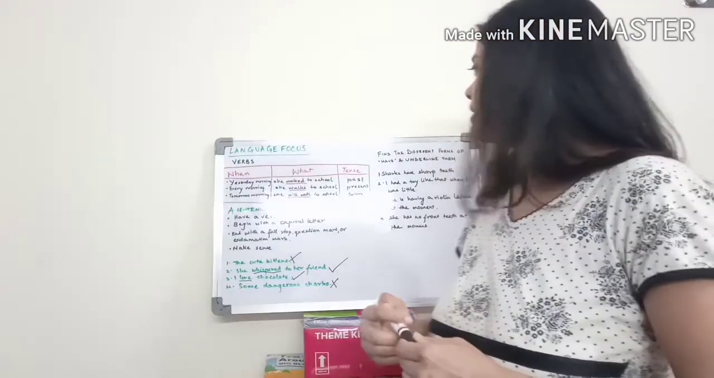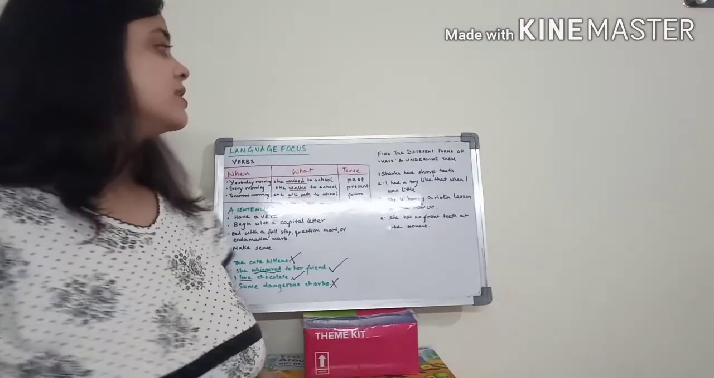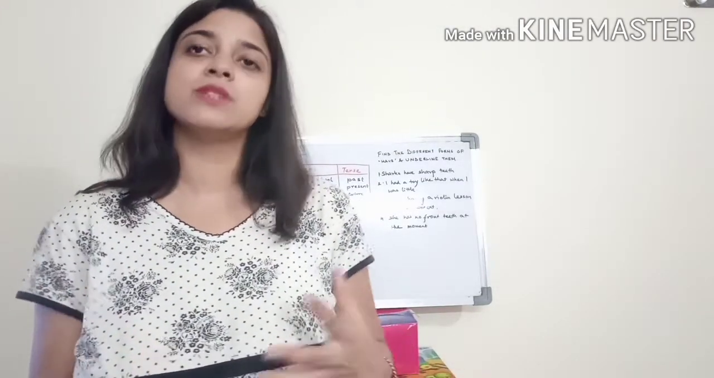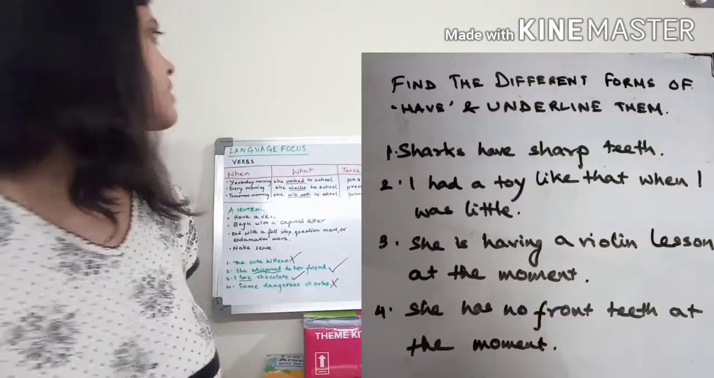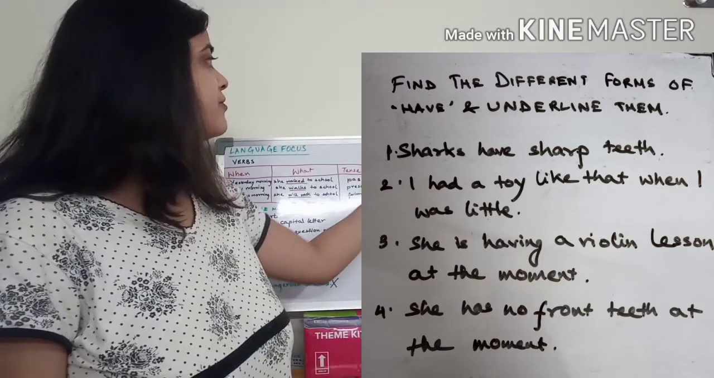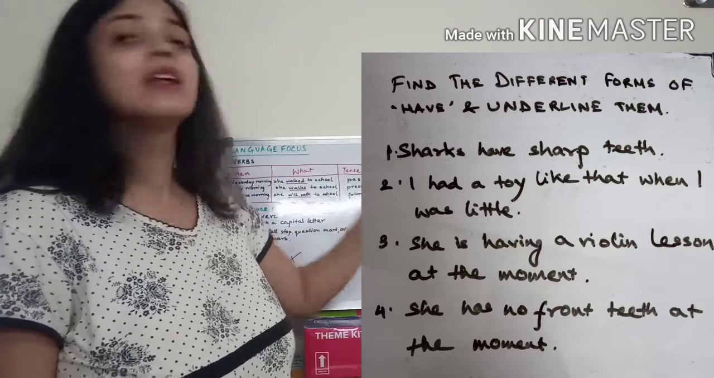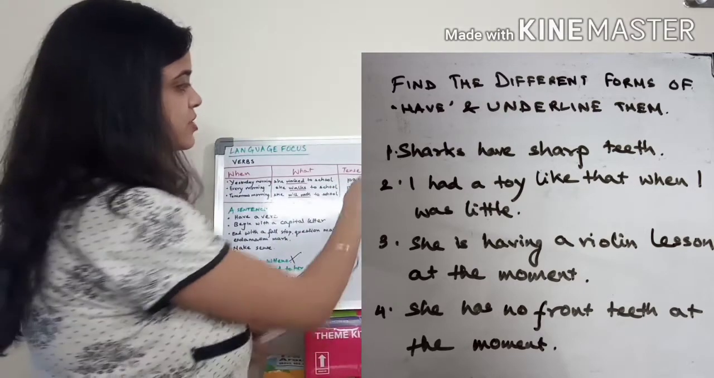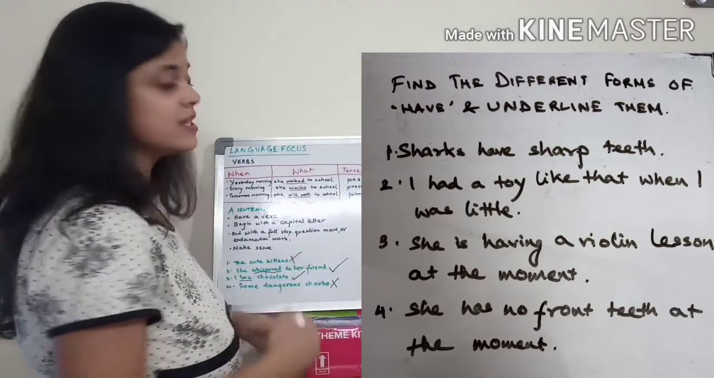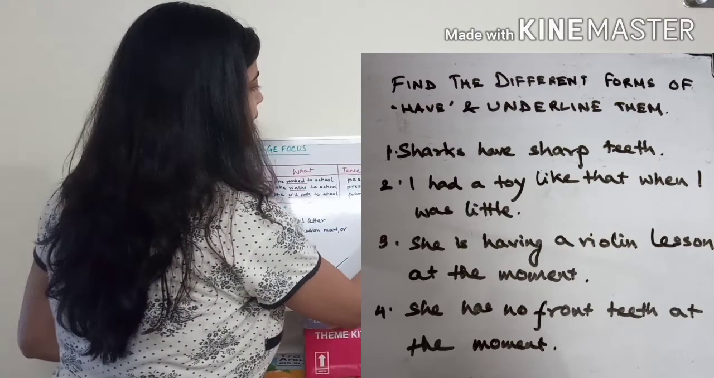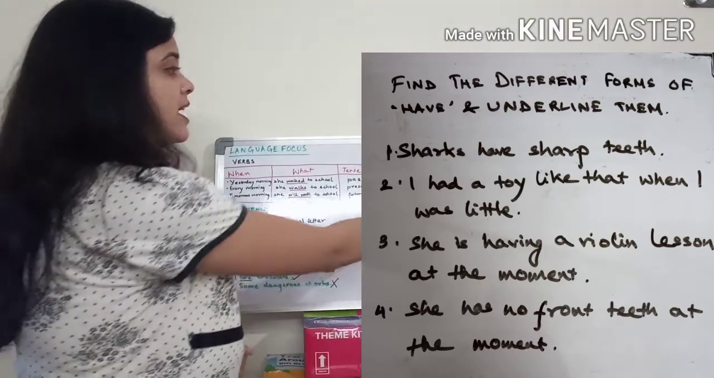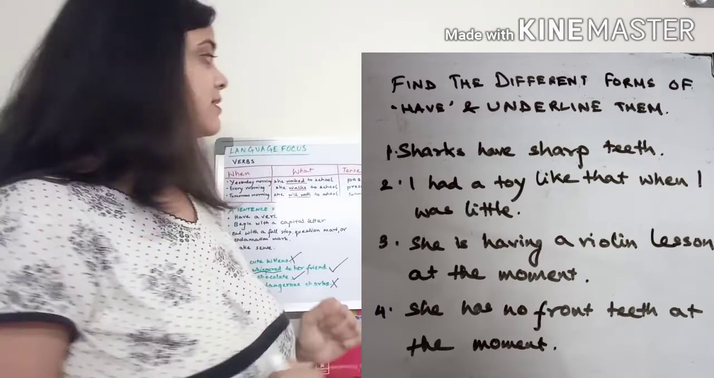Okay. Now we come to the different forms of a verb. A verb is used in different forms in sentences. Let's have a look. Here we will find the different forms of have and underline them. Number one, sharks have sharp teeth. So I underlined have.